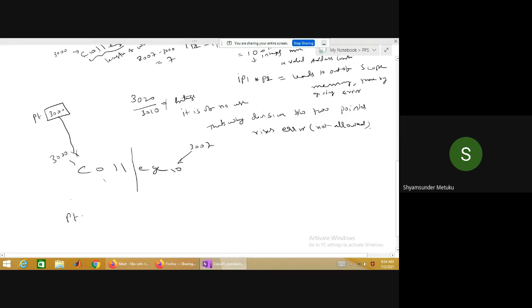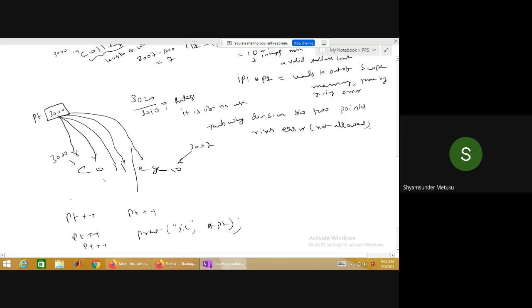When I say PT++, my pointer will point to the O. When you say PT++ again, my pointer will point to the L. When you say PT++ once again, my pointer will go to the second L. When you say PT++ again, my pointer will go to E. Now you can simply print percentile C star PT.